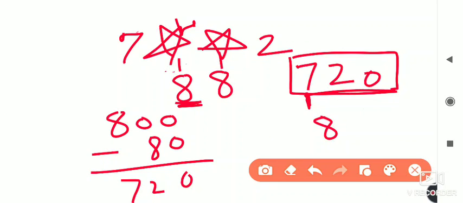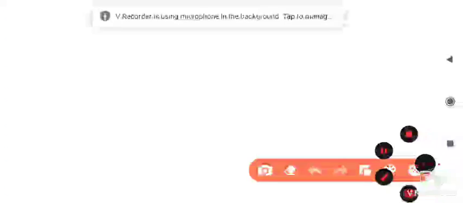In this way we have to solve the example. When the same digit occurs at the star places and the difference is provided, we look at the first digit of the difference, which is 7, and take its next number. That is the answer. Now we will see some more questions regarding this.